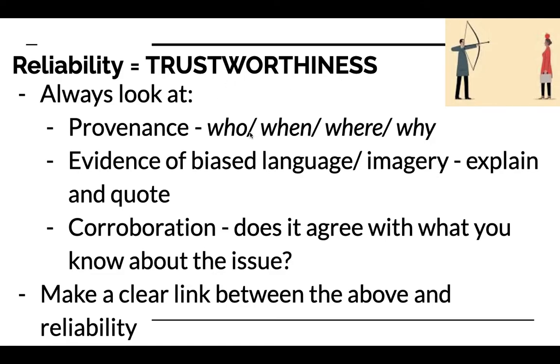And the kinds of things that they will always think about are what we call provenance. That word just means, where does the source come from? Who created the source? When did they create it? Is this a source that came from the time of the historical events, or is it a source that came from later on? And with who, we want to think about, is this someone who was actually involved? If they're actually involved, it doesn't necessarily mean that they were reliable, because they may have a very strong opinion about the thing, which might make them less reliable. But it might mean that they are an eyewitness, which might make us think that it is reliable. So it depends a bit. You have to think about who created the source. Do they have a reason for maybe exaggerating or leaving things out or not?